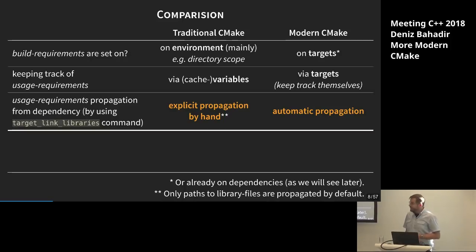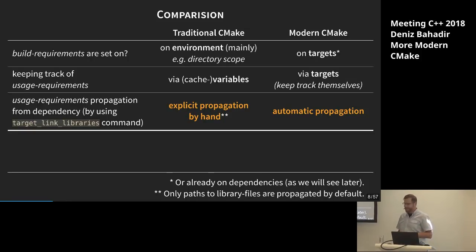And the usage requirements have to be propagated from the dependency to the user, the other one depending on it. And for that, we have the command target_link_libraries to declare such a dependency. And in modern CMake, that's a great thing. The propagation of usage requirements to make them become the build requirements of our new target is automatic. You don't have to do anything. While in traditional CMake, a lot of stuff you just have to type in by hand again.